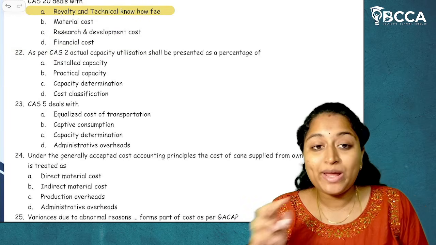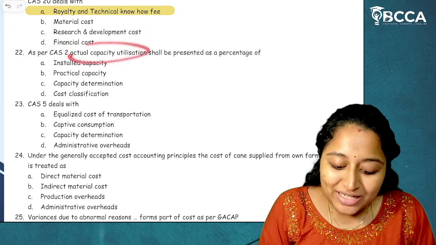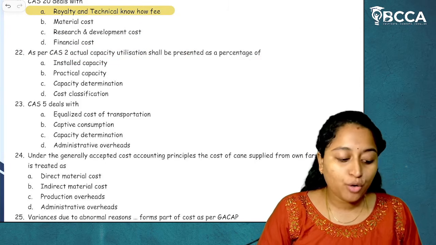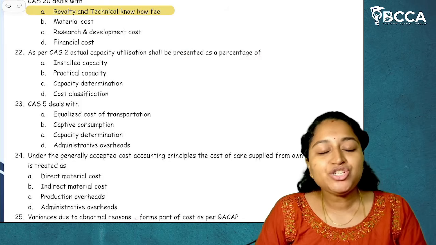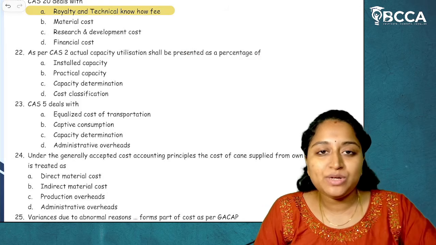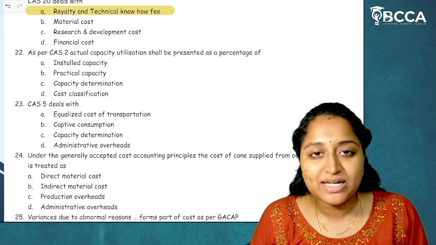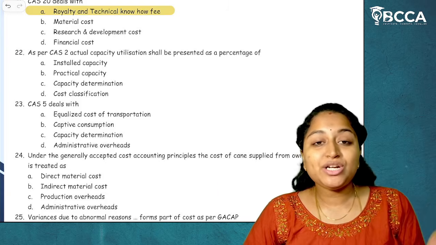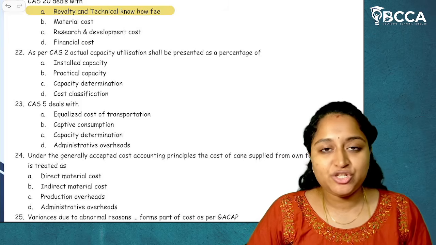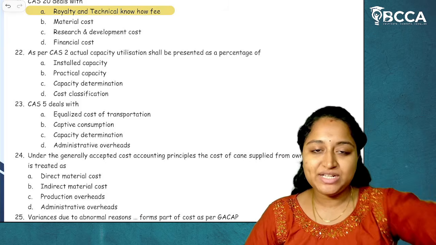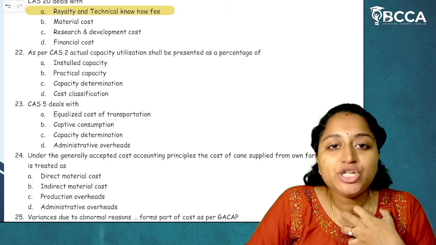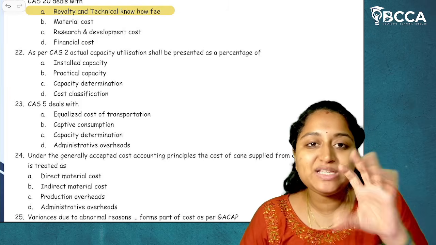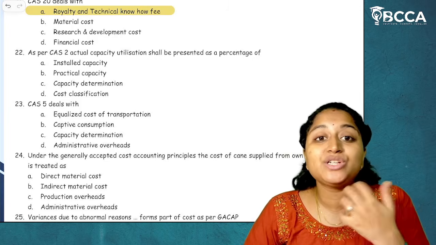As per CAS 2, capacity determination, actual capacity utilization shall be presented as a percentage of what? Now what is actual capacity? Actual capacity is the capacity which was actually utilized by the organization or by that particular unit. Now what does actual capacity utilization mean? From 100% whatever is available, how much percentage did we utilize? From 100%, the capacity has been utilized to 60%, 70%, 80%. That is called actual capacity.